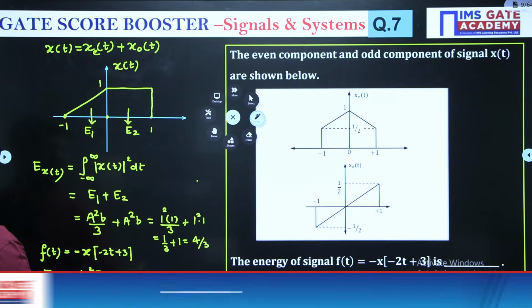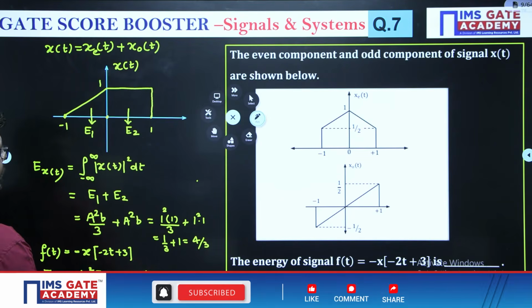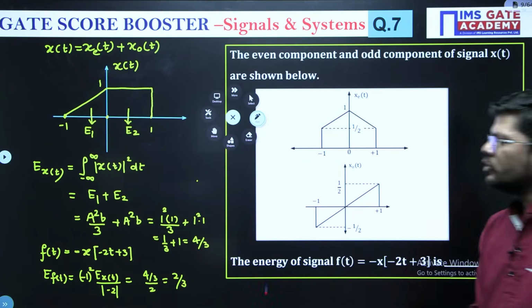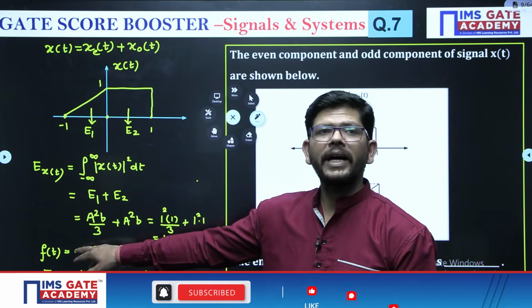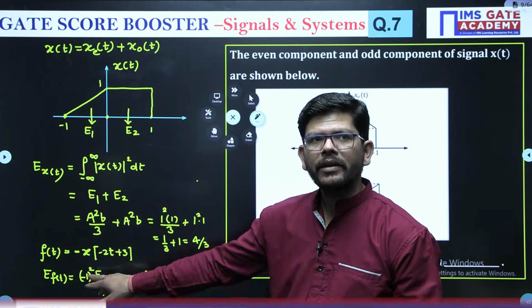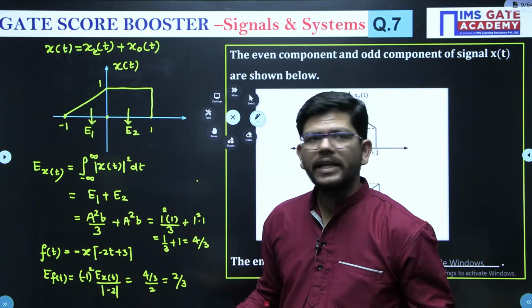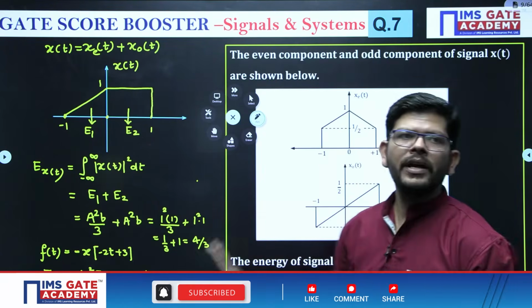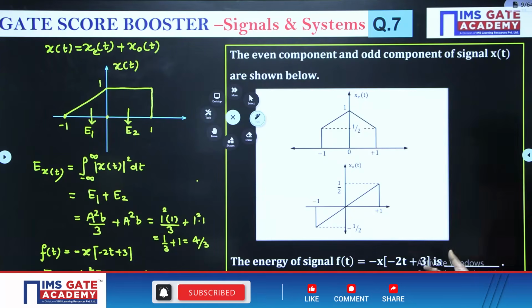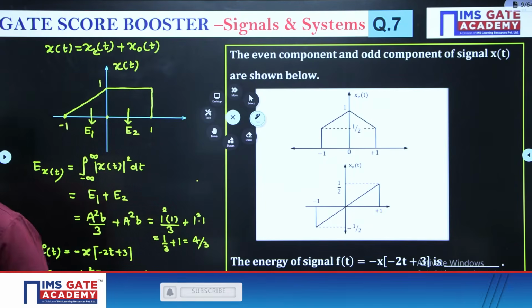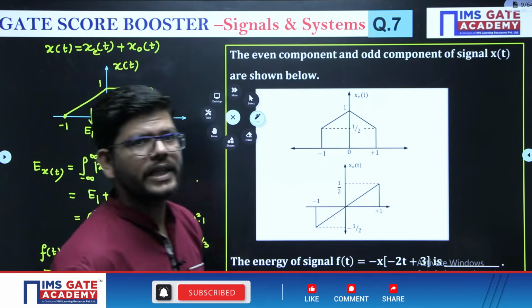So what you will get is (4/3)/2, or simply 2/3. Is that clear? So we have multiplied the magnitude by -1. Whatever is multiplied in magnitude will be squared. Shifting does not affect the energy. Scaling divides the energy. Like that you will do and you will get the energy of this particular signal. I hope that it is clear.